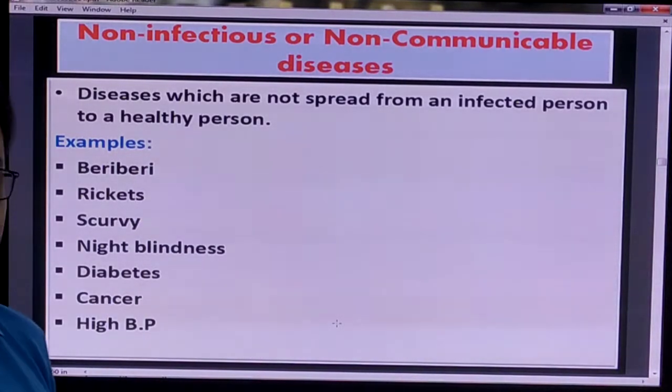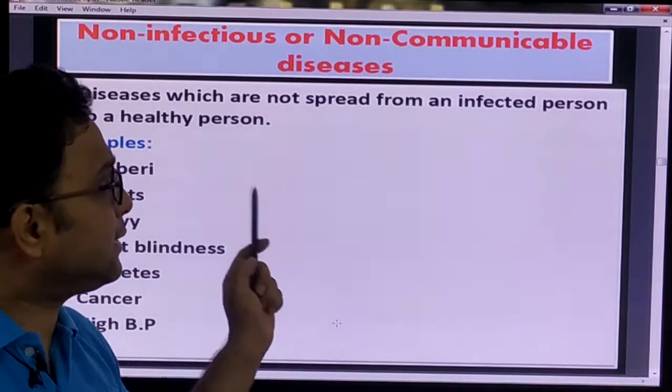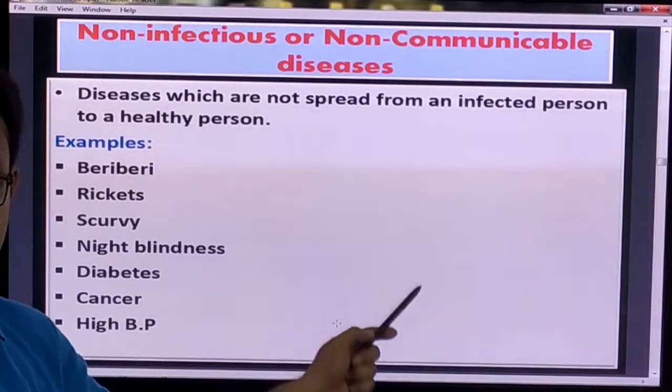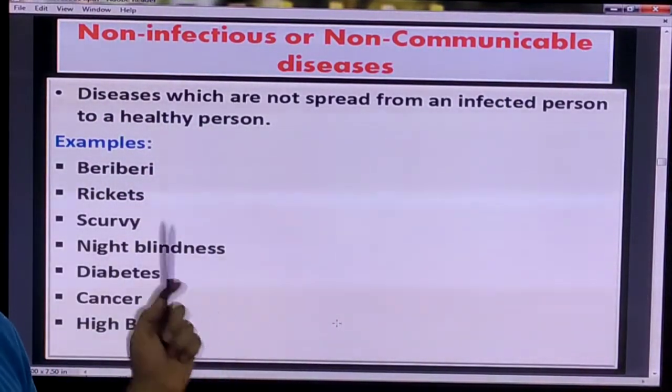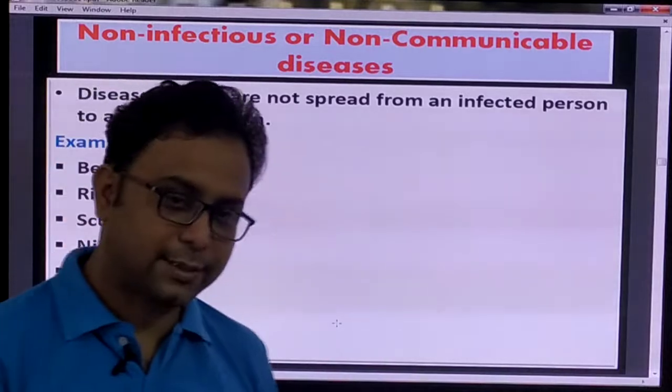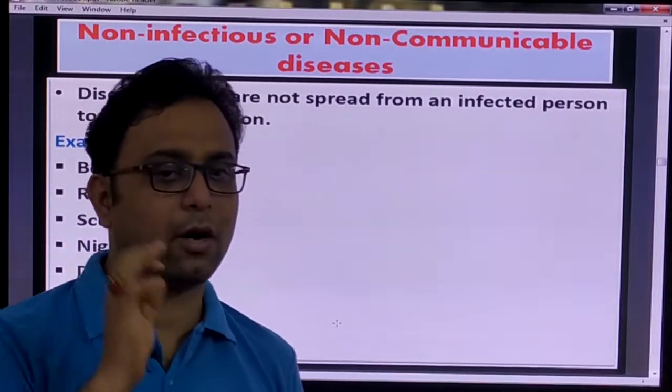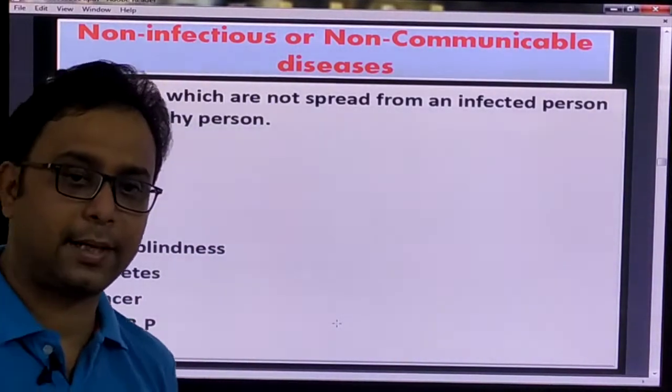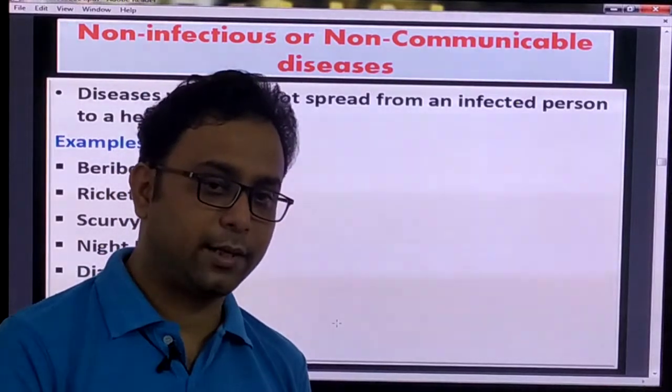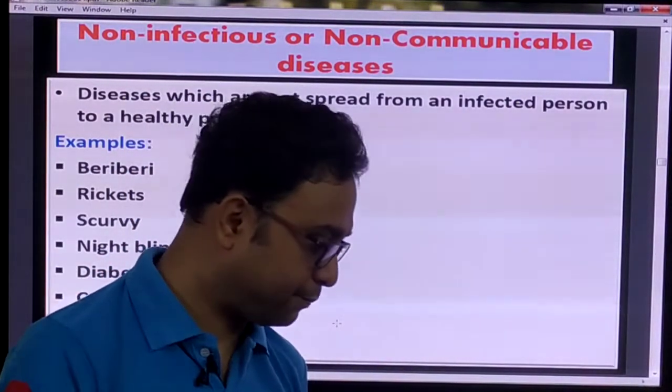Non-infectious or non-communicable disease. That means this disease is not spread from one person to another person. When one person suffers from this disease, it is present only in that particular person. It does not spread from one person to another.